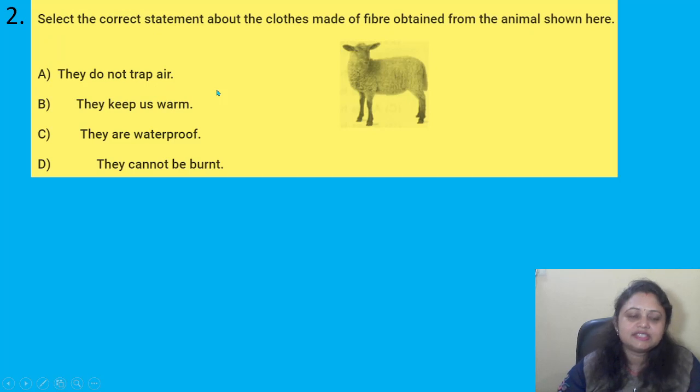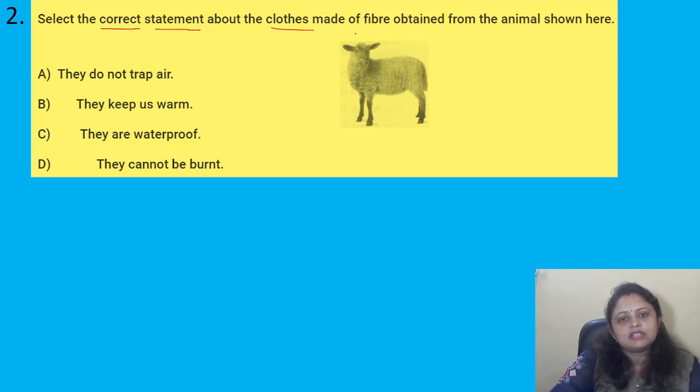Coming to the next question: select the correct statement about the clothes made of fiber obtained from the animal shown here. Options are A. They do not trap air. B. They keep us warm. C. They are waterproof. D. They cannot be burnt. Okay. So we have to select the correct statement about the clothes made of fiber obtained from the animal.